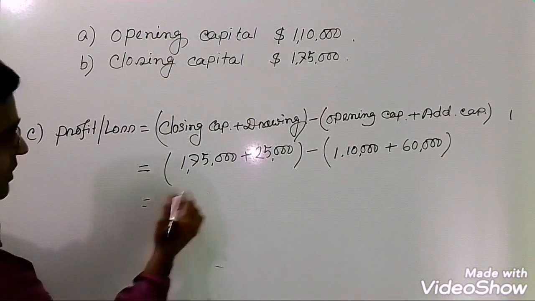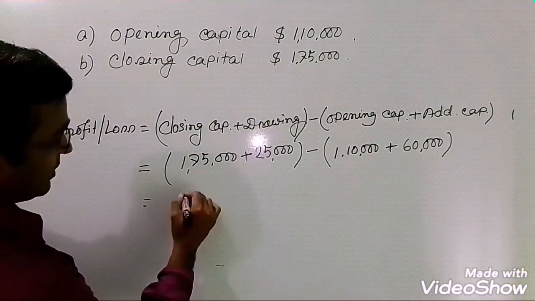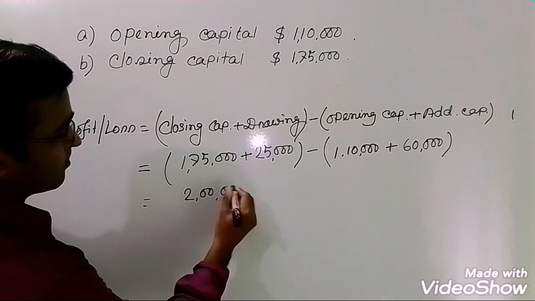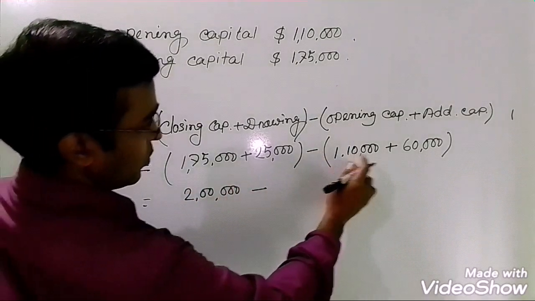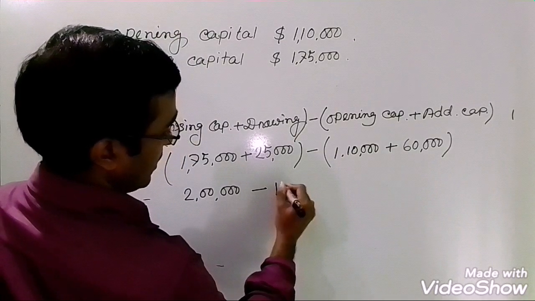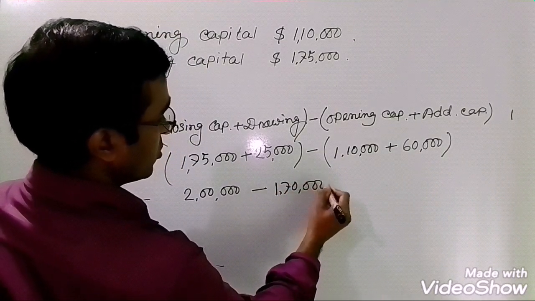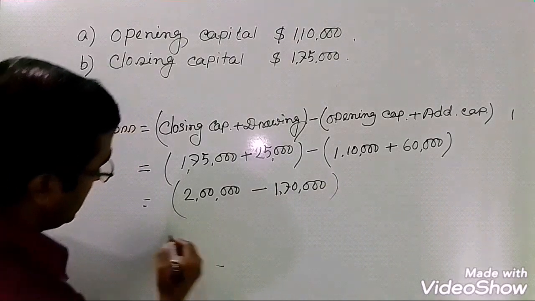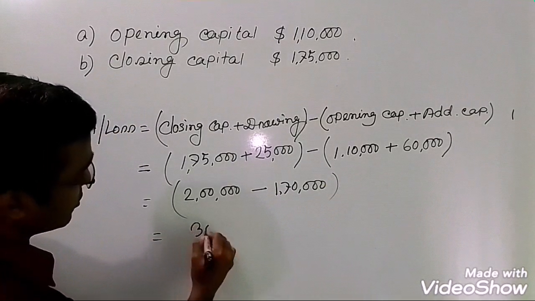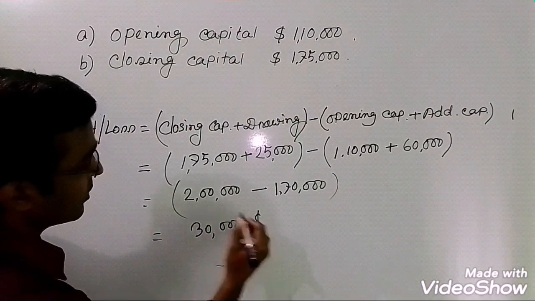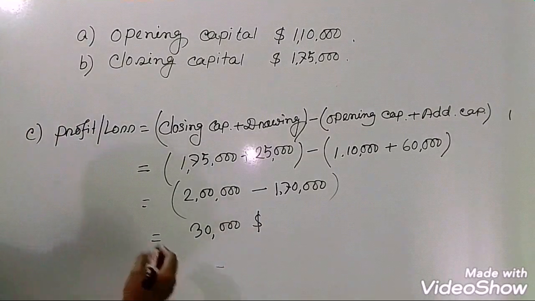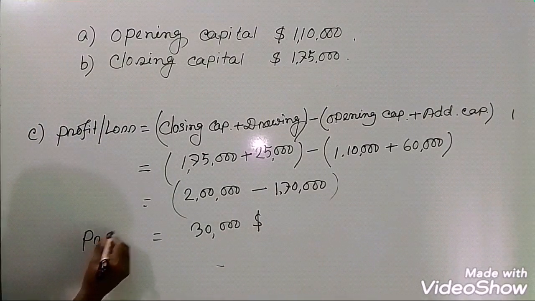Now try to add $175,000 plus 25 equals to 2 lakh, minus 110 plus 60 equals to 170, and the answer will be $30,000. Okay, and definitely it is called profit.